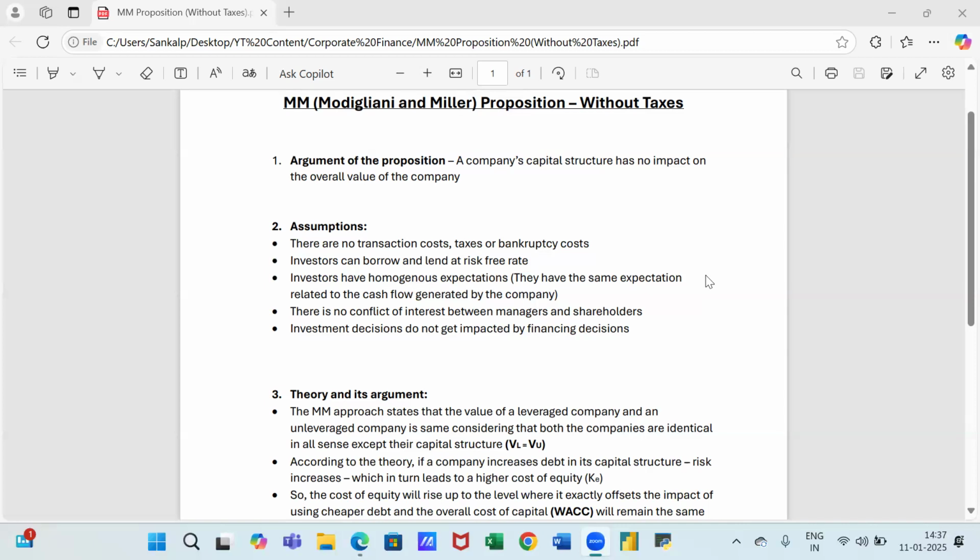This means that, let's say we have two projects to consider. One gives us a 25% IRR, the second one gives us a 20% IRR. So it makes sense to go for the project with a higher IRR, and that decision will not get impacted by whether we are sourcing our funds for that particular project from debt or equity or any other source. So our investment decisions will not get impacted by financing decisions.